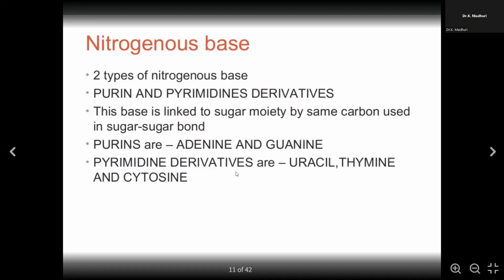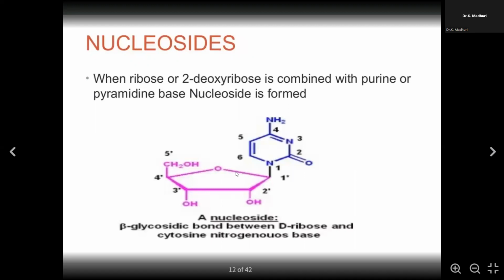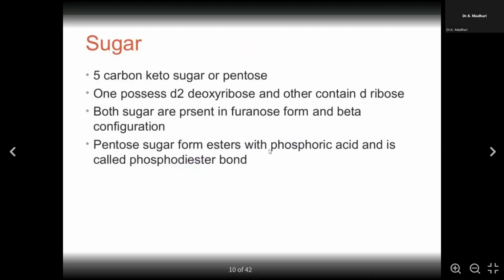Let us see the structure of it over here. Here it is a nucleoside. I will give you a clear picture of how the sugar and the phosphate form the phosphodiester bond also.